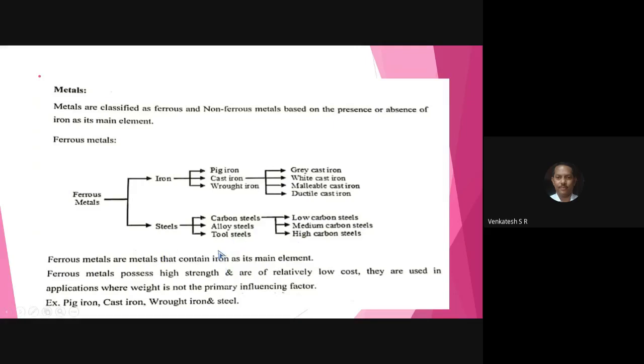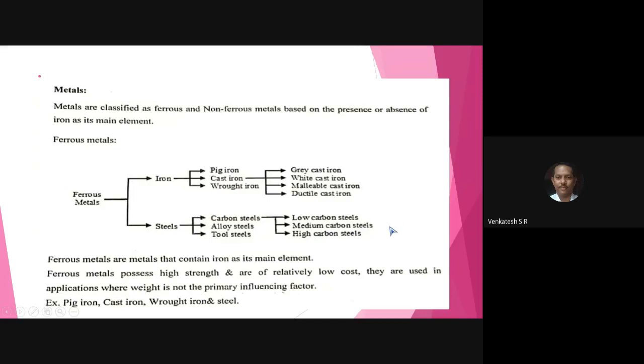For example, the twist drill used for making a hole in the component. That is tool steel and carbon steel. I have told you three types of carbon steels are available: low carbon steel, medium carbon steel, high carbon steel.